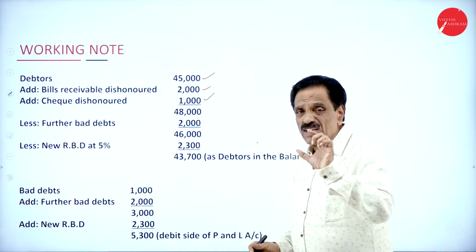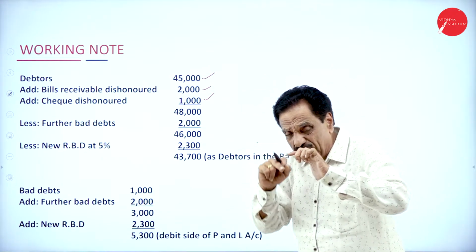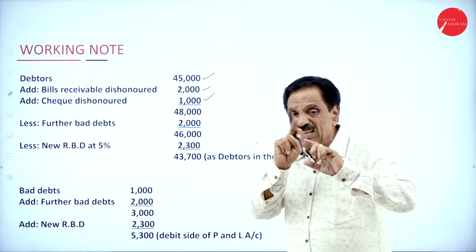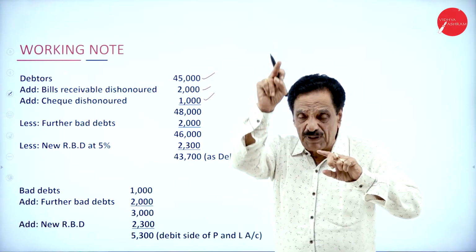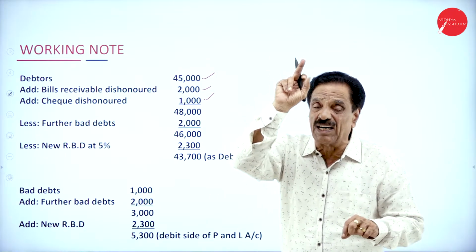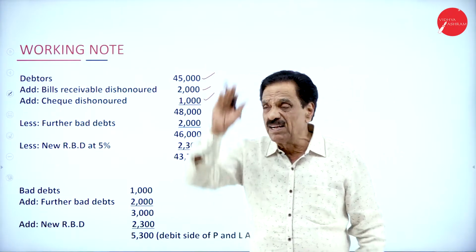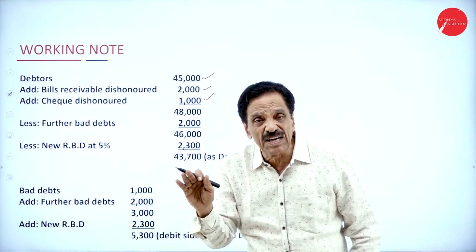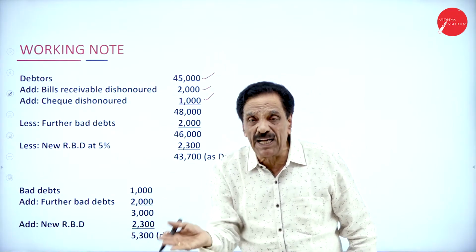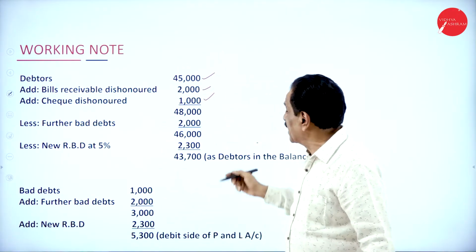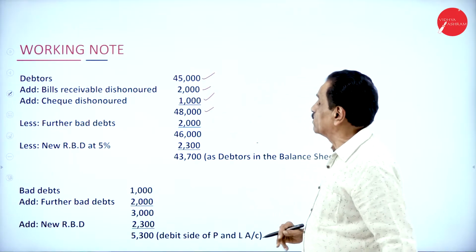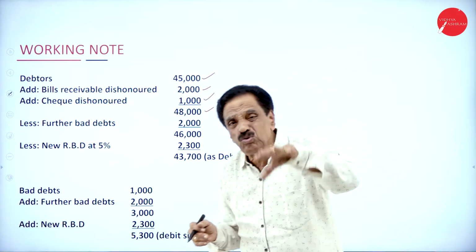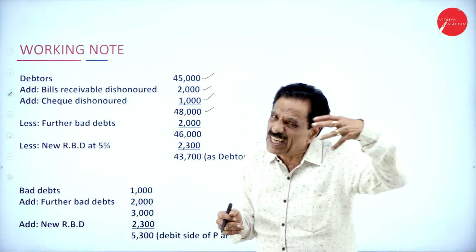I told you now, if the BR is dishonored, deduct from BR, add to debtor. If the check is dishonored, deduct from cash at bank, add to debtor. Your debtor account becomes how much? 48,000. Then we came to know that 2,000 is further bad, irrecoverable.